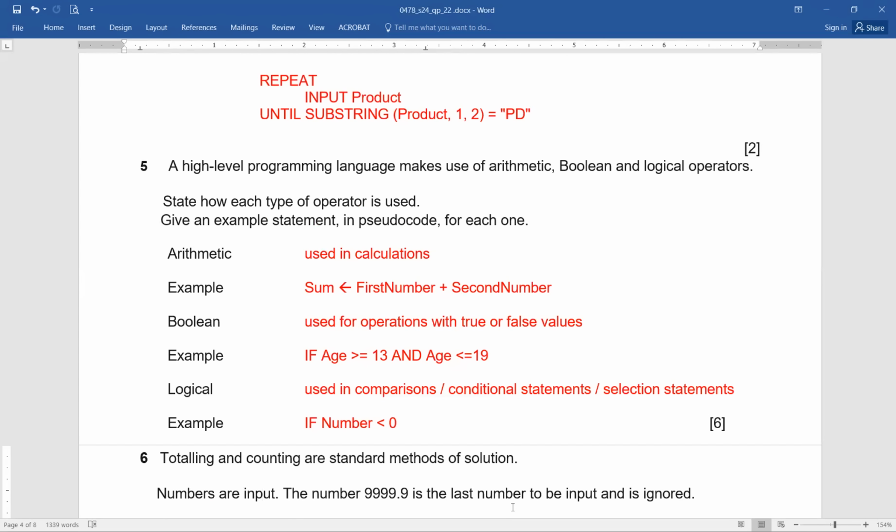First one is arithmetic. By the way, why do we use arithmetic operators? And which are the arithmetic operators, by the way? Yes, exactly. That's great, Ali. These are plus, minus, multiply, and divide: addition, subtraction, multiplication, and division, or even the power, exactly. So here, what we can do is, it's used in calculations. I mean, why do we use arithmetic? Definitely for calculations. And just an example written here, a student can write any other example that will be considered a right example also, just to make you comprehend this type of question is going to be answered in this manner. I've written this example.